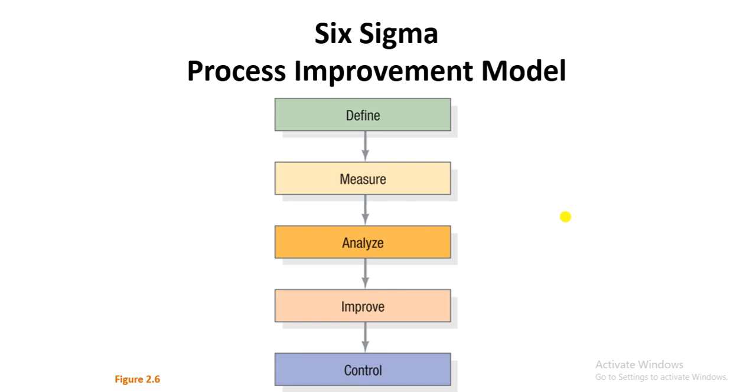In the definition phase, you have to be very careful in distinguishing the actual problem from the symptoms of the problem. Plus, the scope of the problem is also determined in the define phase, and the scope depends upon the resources which a company has to solve the problem.